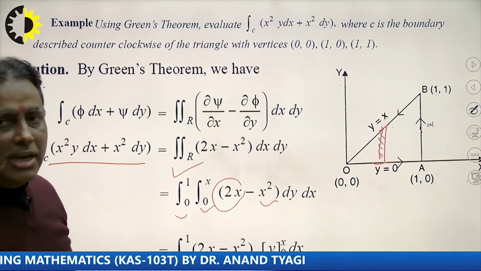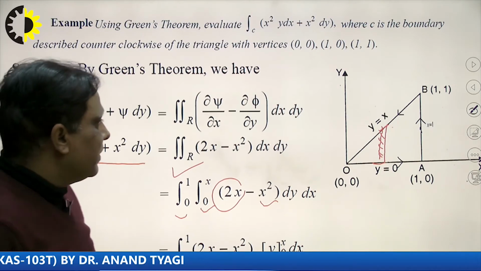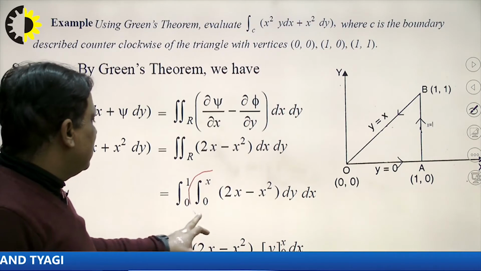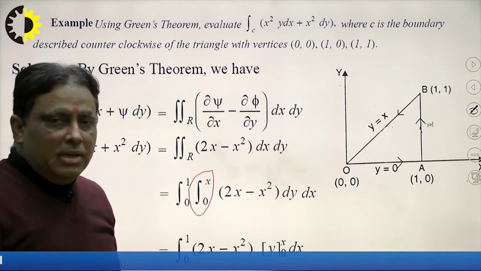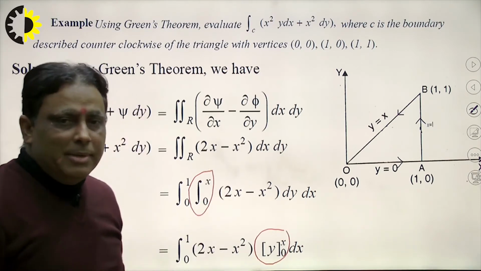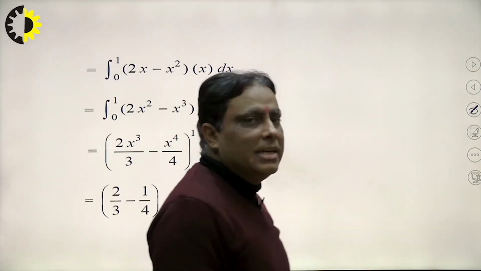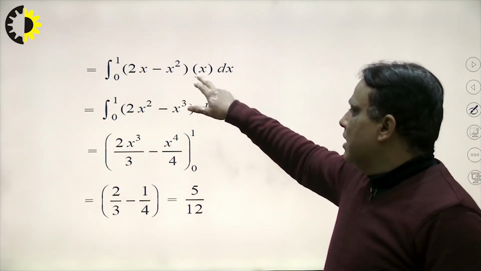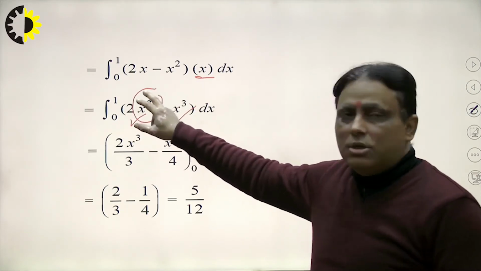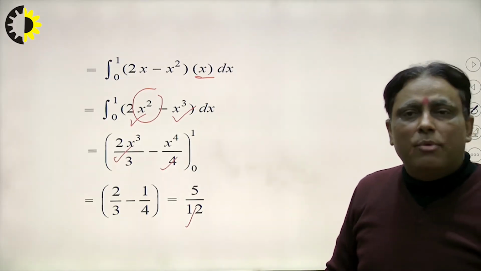In the same way we can calculate with the help of this condition, right? But the question is what is the limit of x and y here? We see that, right? First of all, this is the limit of y. So first of all I integrate with respect to y. So what will be the integration of y is this, right? Upper limit minus lower limit. So what will be the result here? 2x minus x square I write here, right, into dx, right? And the integration of 2x is x square, and integration of x square is equal to x cube by 3 I write here, and upper limit minus lower limit, and the result is 5 upon 12 here.